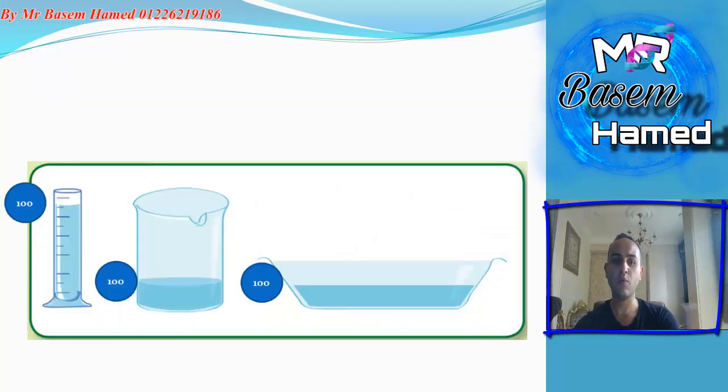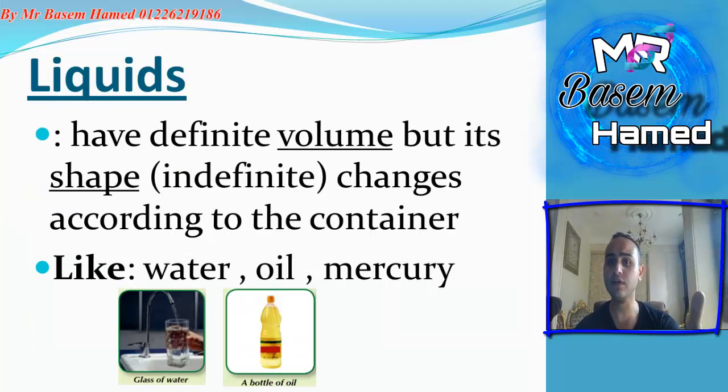We can put 100 milliliters of water in different containers. The volume doesn't change, as it's still 100 milliliters of water in the cylinder, in the beaker, in the plate, but its shape changes. The water takes the shape of its container, so it's an indefinite shape. So liquids have a definite volume, but their shape is indefinite. It can change according to the container, like the oil, water, and mercury.